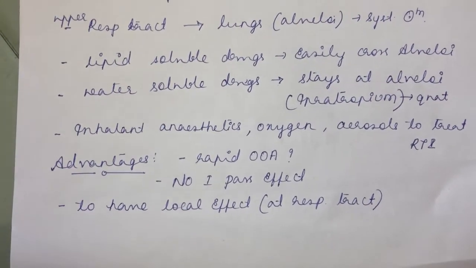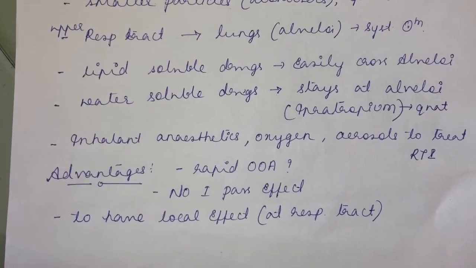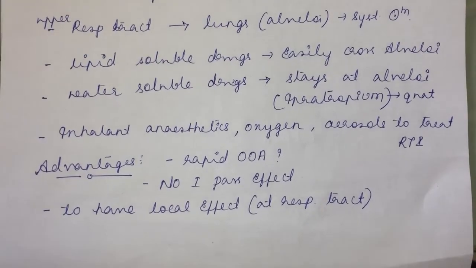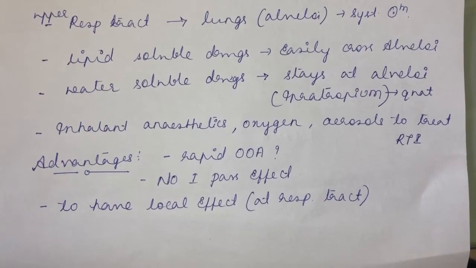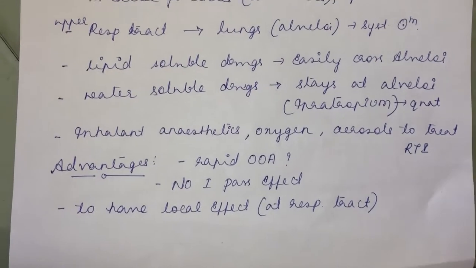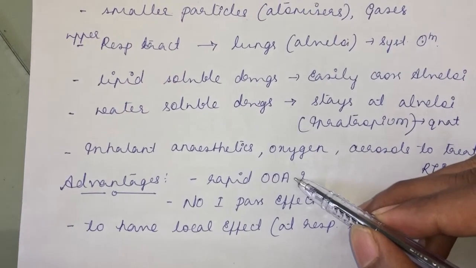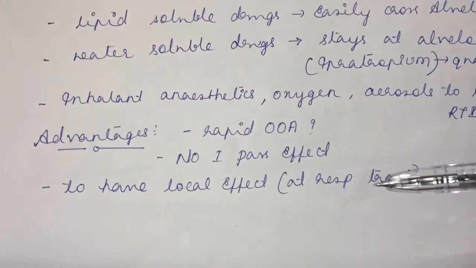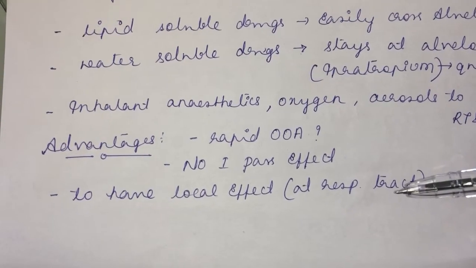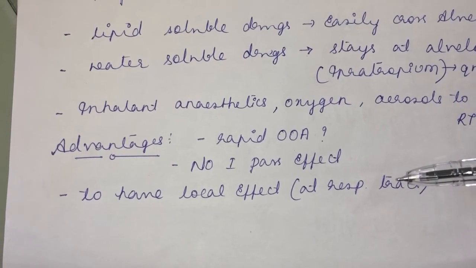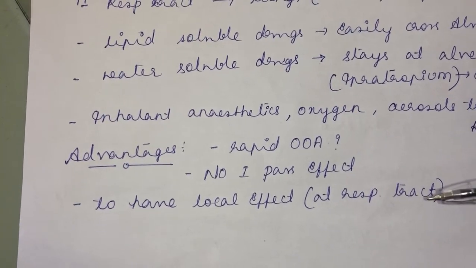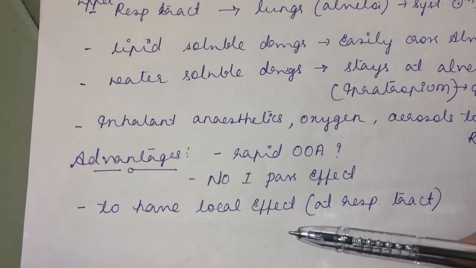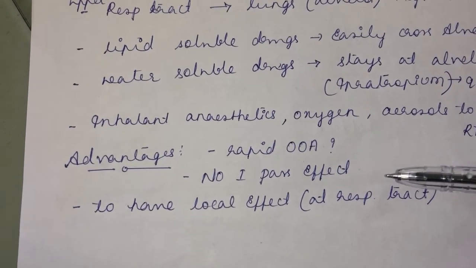What are the advantages of the inhalation route? Rapid onset of action. Why? Good surface area, so a high amount of absorption, and the vascular supply to the lungs is higher. So from the blood vessel, it directly enters the artery, giving rapid onset of action. There is no first pass effect. If you want to show an effect at the respiratory tract, it is one of the good routes of administration. How beneficial it is for a drug to move directly to that spot and produce the effect. So to have a local effect also, it is a good route of administration.